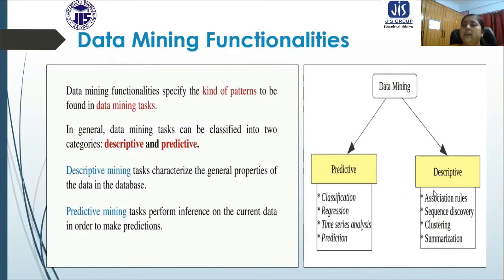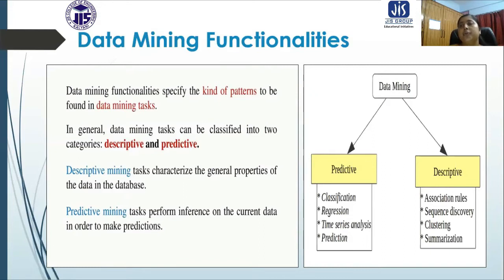There is another way, which is descriptive. So what is descriptive mining? Descriptive mining characterizes the general properties of the data in the databases.